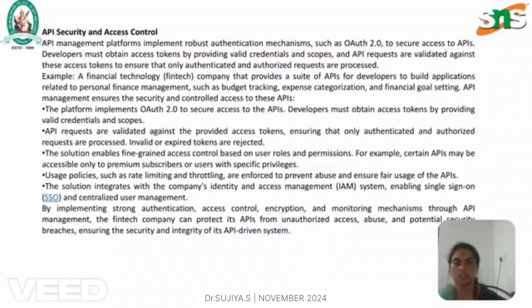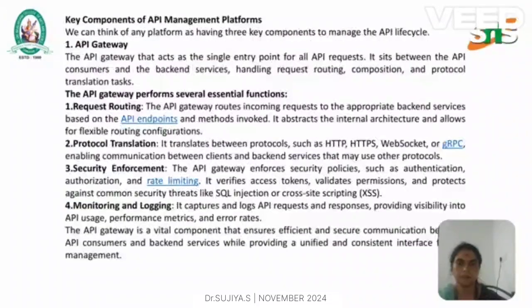Usage policies such as rate limiting and throttling are enforced to prevent abuse and ensure fair usage of the APIs. And by implementing strong authentication, access control, encryption, and monitoring mechanisms through API management, the fintech company can protect the APIs from unauthorized access, abuse, and potential security breaches, ensuring the security and integrity of API-driven systems.